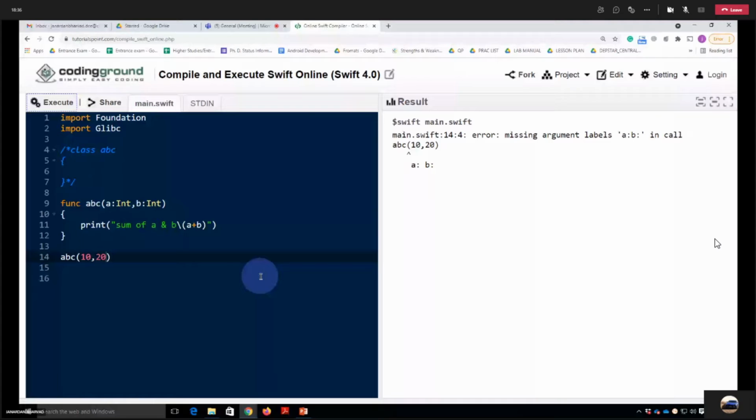Sir, we are not returning anything, but we have specified the return type, I guess. Return type we don't have specified yet. Yes, sir. Yeah, that's fine, but good attempt.